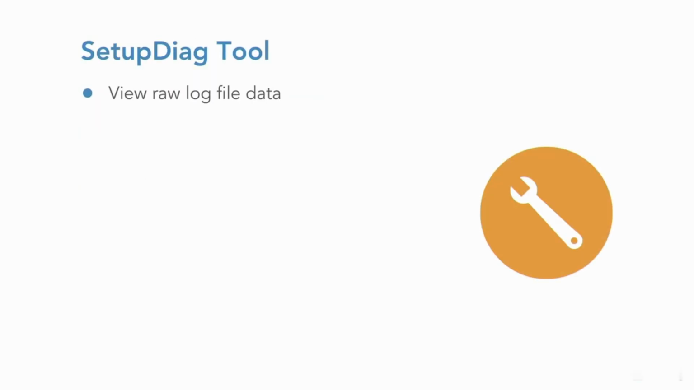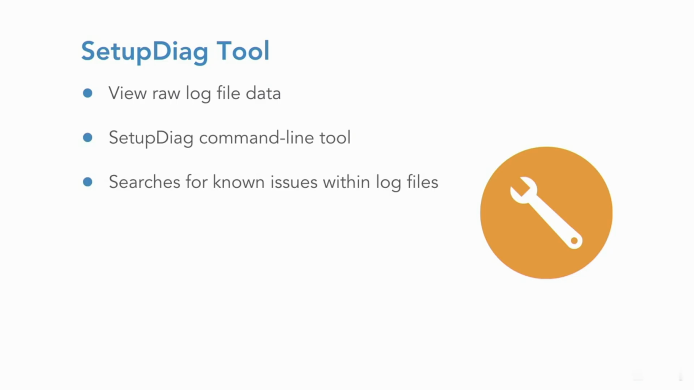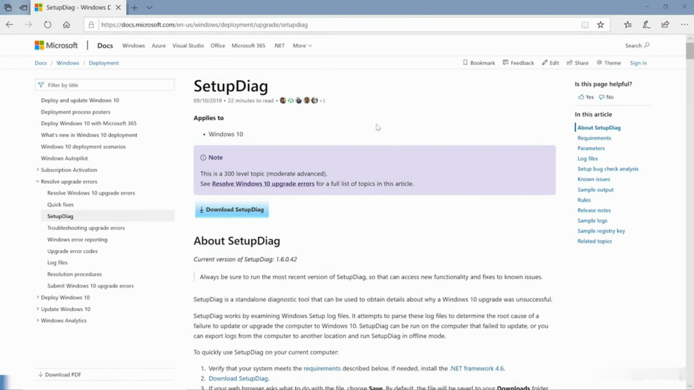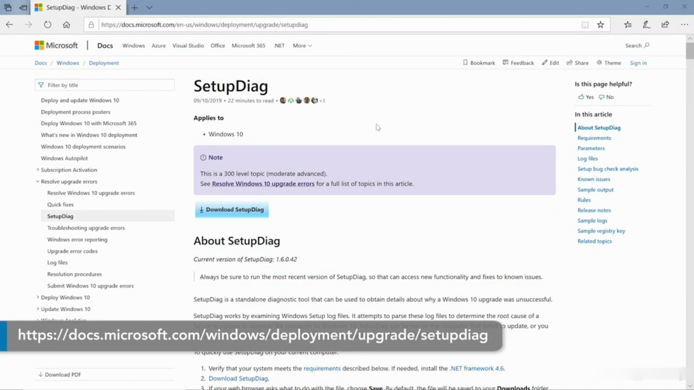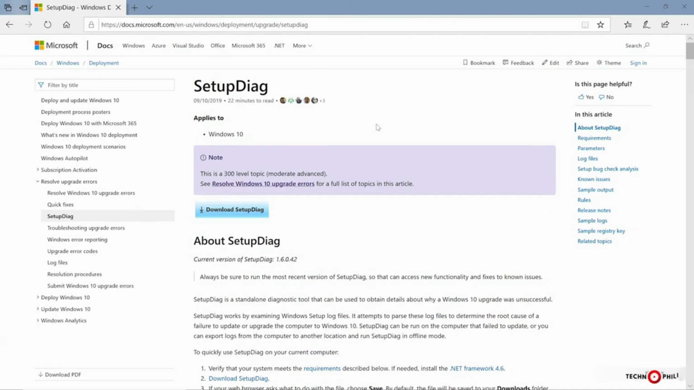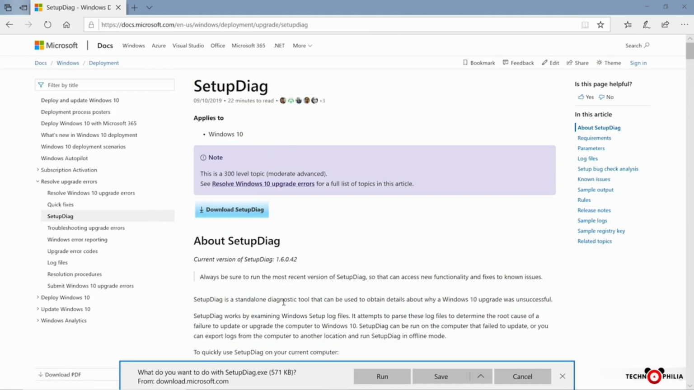Rather than try to read the raw data from the log files, you should first use a command line tool for Windows 10 called SetupDiag. This tool searches for known issues within log files and can be used to identify and diagnose failing Windows 10 upgrades. The tool can be downloaded from Microsoft for free. You should always download and run the most recent version of SetupDiag so you can access the latest functionality. On the web page, click Download SetupDiag and then run the tool.